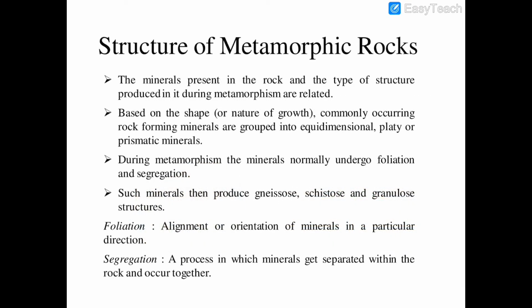Now let's see the structures associated with metamorphic rocks. The minerals present in the rock and the type of structure produced in it during metamorphism are related. Based on the shape or nature of growth, the commonly occurring rock-forming minerals are grouped into equidimensional, platy, or prismatic. Equidimensional minerals means the dimensions in all directions are equal in the mineral. Platy mineral means the structure will be plate-like.